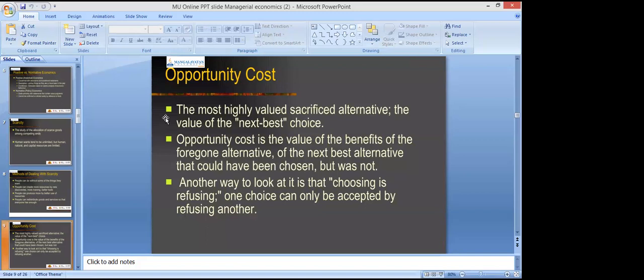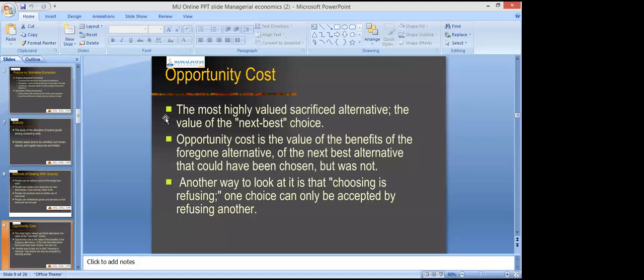So the most highly valued sacrificed alternative, right? So it is a foregone cost. It is the value of the benefits of the foregone alternative. So the next best alternative that could have been chosen but was not, right? That could have been chosen, but we have foregone it for something, right? For example, it can be understood with the help of a very simple example, right?